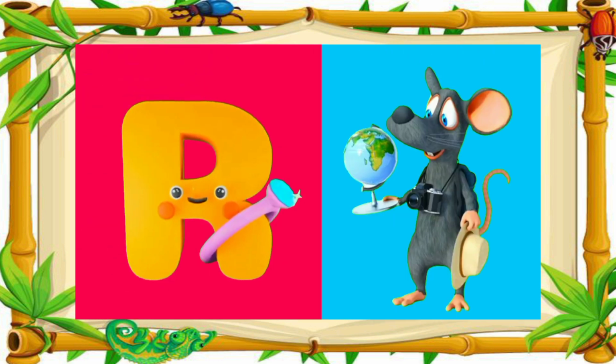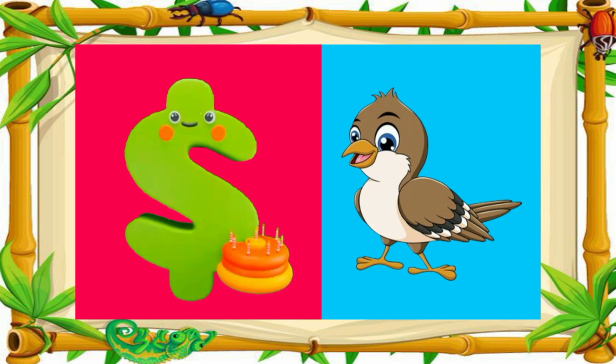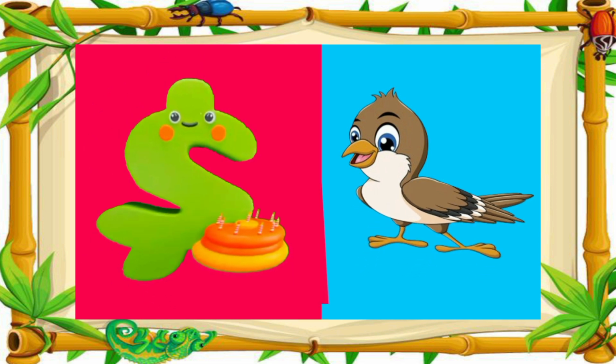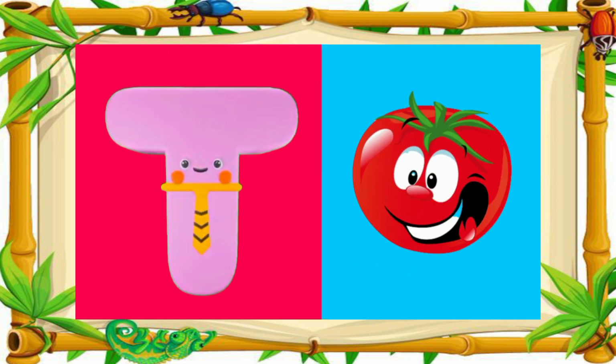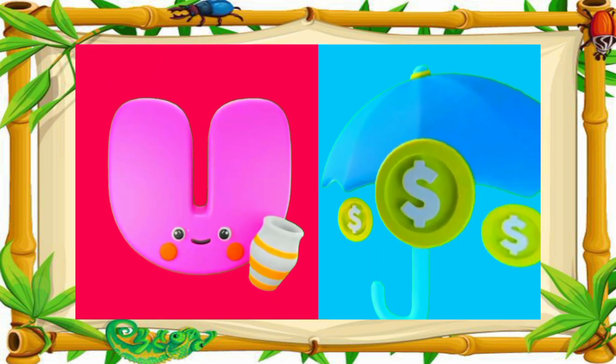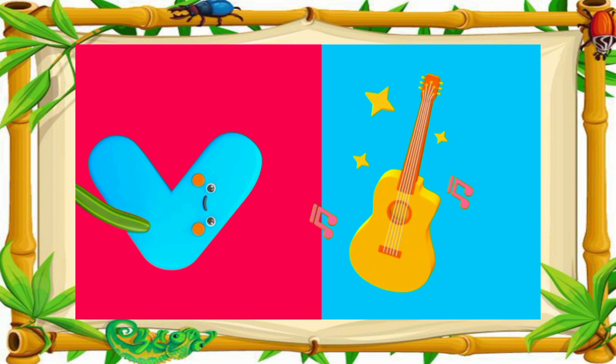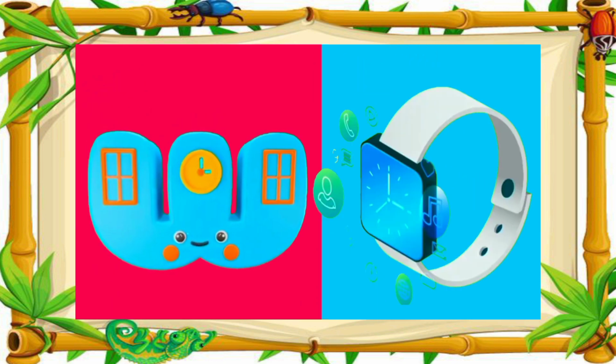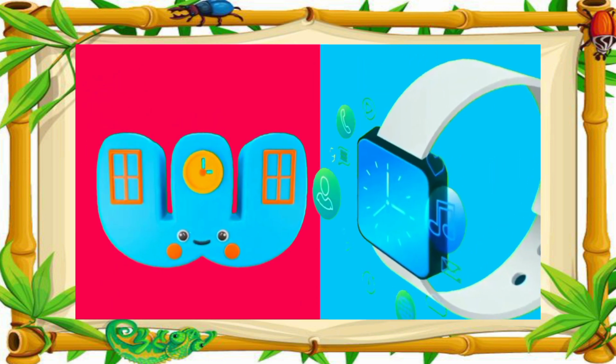R is for rat. S is for sparrow. T is for tomato. U is for umbrella. V is for violin. W is for watch.